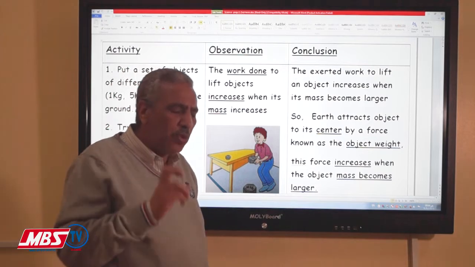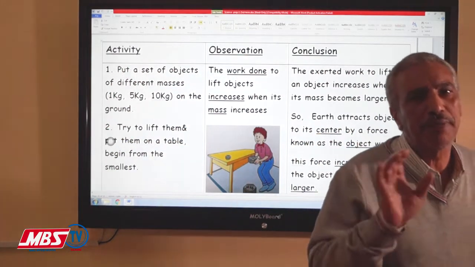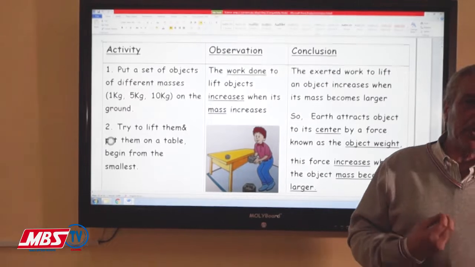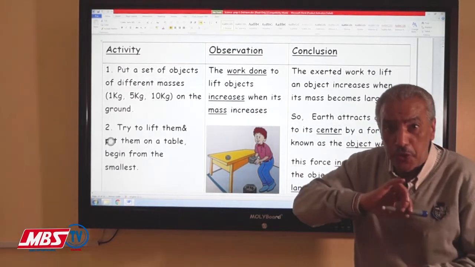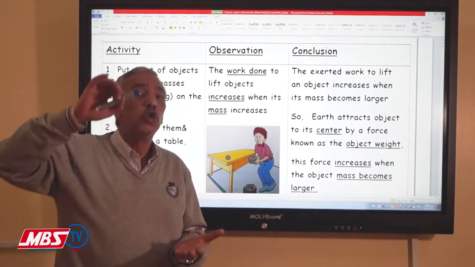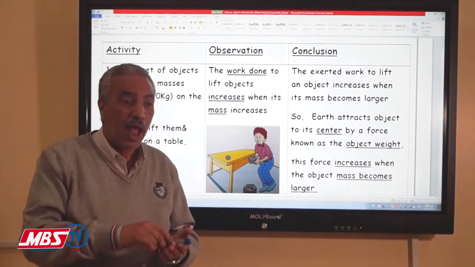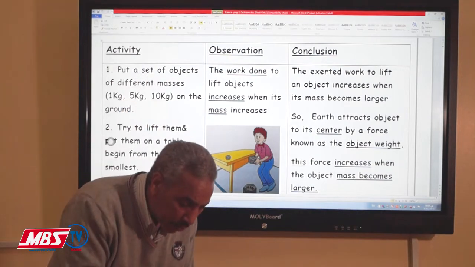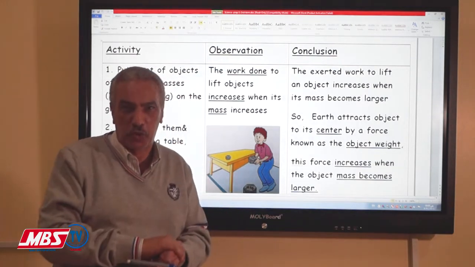Why? We will try to understand it step by step. There is a gravitational force directed to the surface of the earth, and this gravitational force tries to pull an object to its center. And I'm going to lead the object in the opposite direction of this gravitational force.